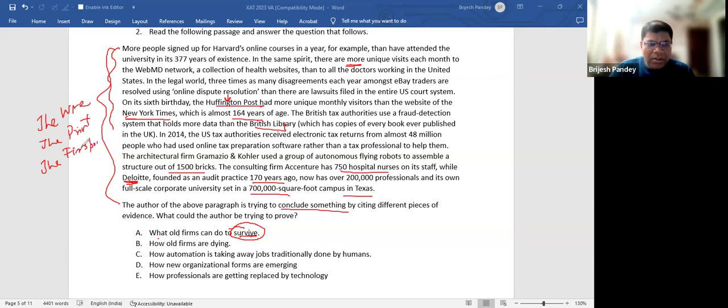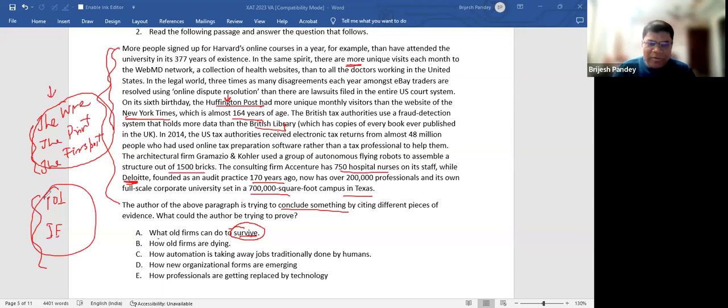All of you agree? But the Times of India, the Indian Express, the Hindu are all offline publishing newspapers, so these people might have more online visitors than the offline publishing media houses. That doesn't mean that because these have more numbers, those are under threat.